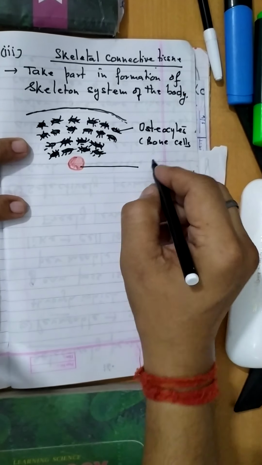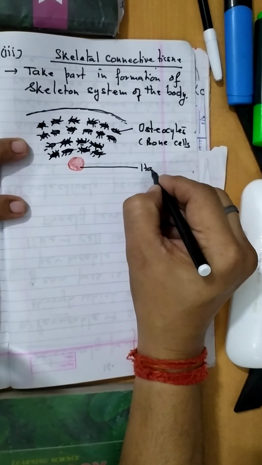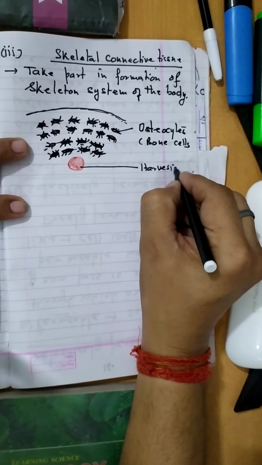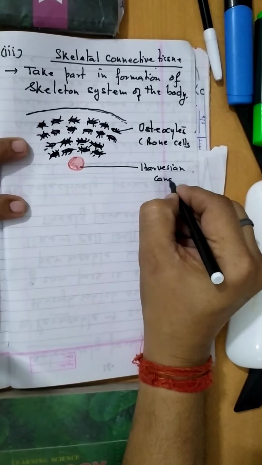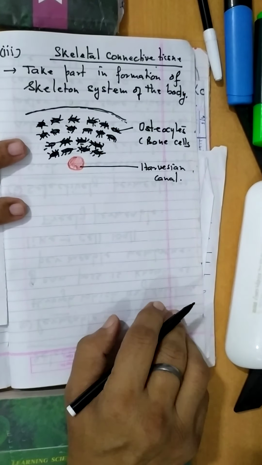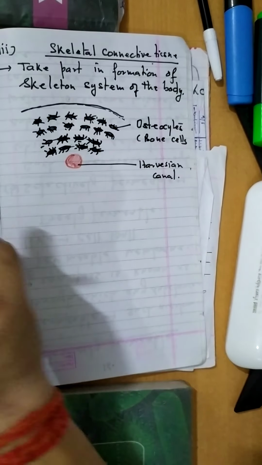This is the Haversian canal, which receives the blood and nerve supply.